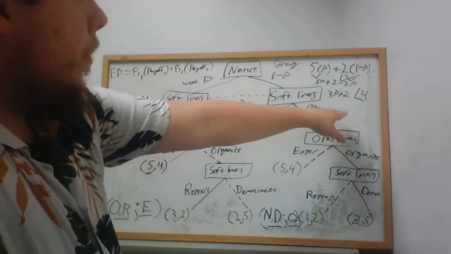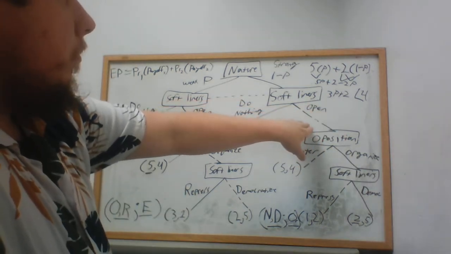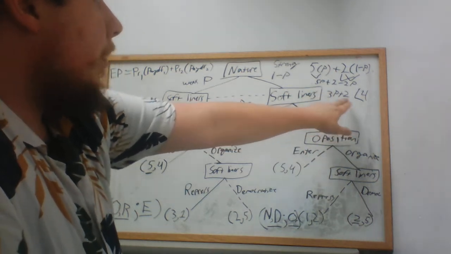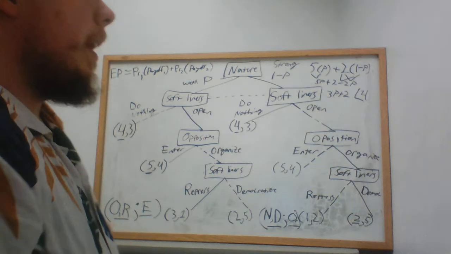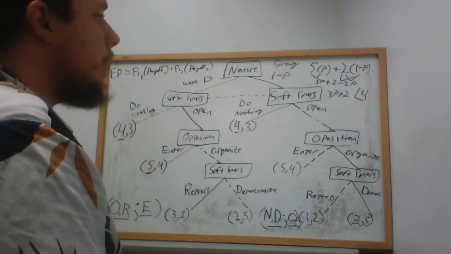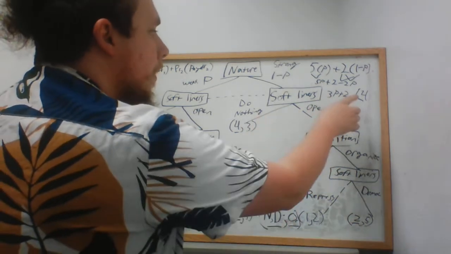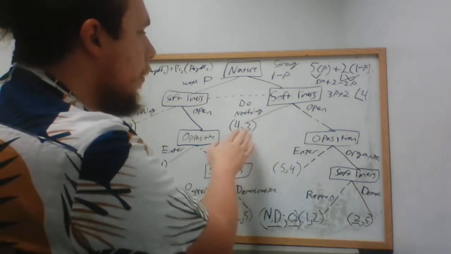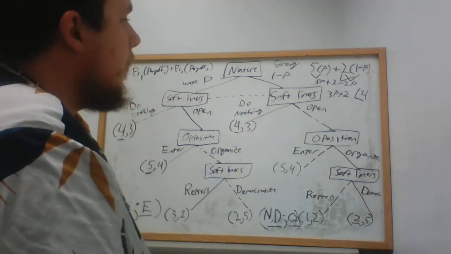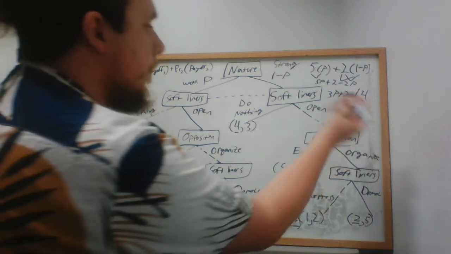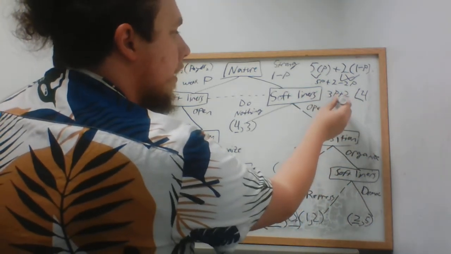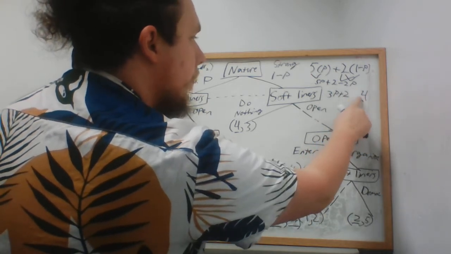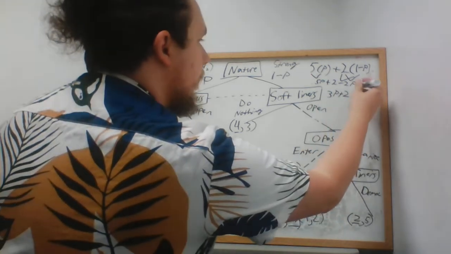Player 1 is going to choose to open and they're going to get this expected payoff. If they choose to do nothing, they're going to get this expected payoff. So they're going to choose this option, do nothing, only if they get more payoff by choosing this option. And you can say this vice versa. They'll only choose this option if the expected payoff is greater than this option. It can be both ways.